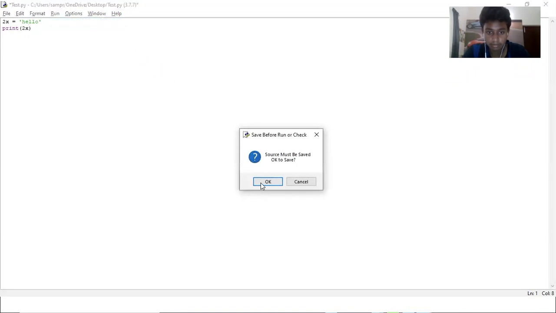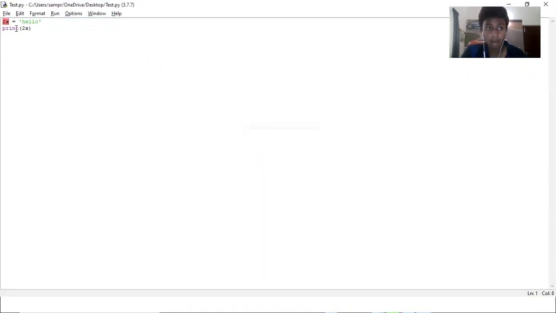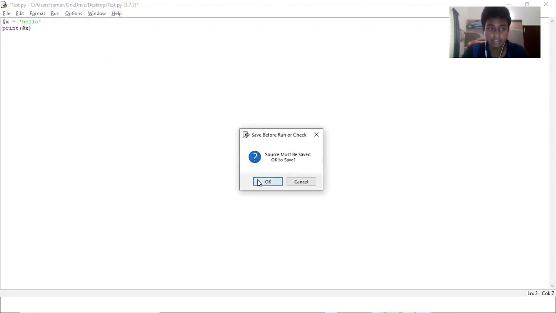Run module, save. Now it's actually giving a syntax error because a variable cannot start with a number. Okay, making sense? That's one rule, an important rule. Also, the special characters, any of these. A variable cannot start with any of those, like hashtag X or add X. And if you run this, it's going to give you a syntax error.